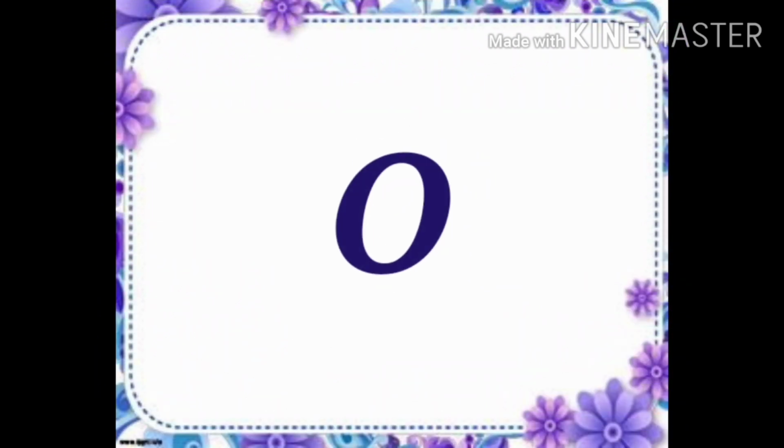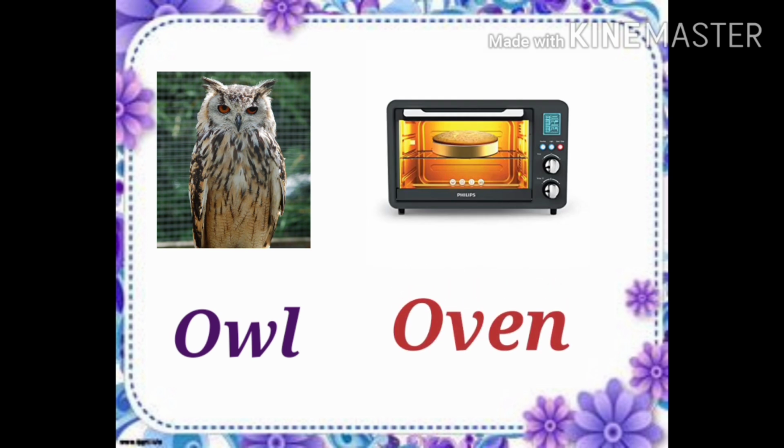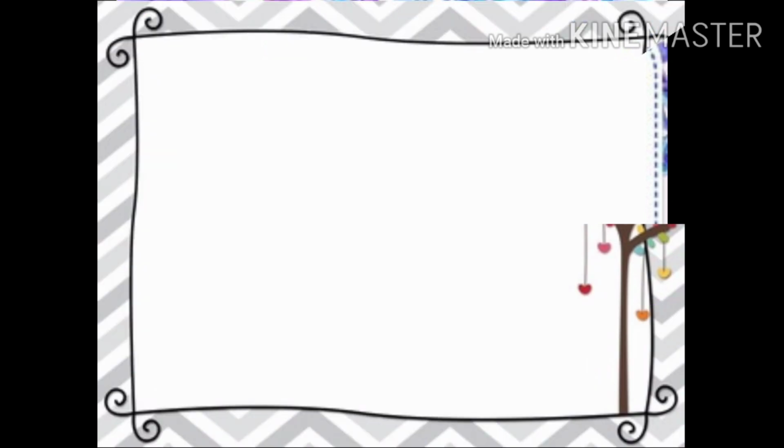Next, O. What is this? Owl. O-W-L. Owl. This is oven. O-V-E-N. Oven. You can see owl is a 3-letter word and oven is a 4-letter word.